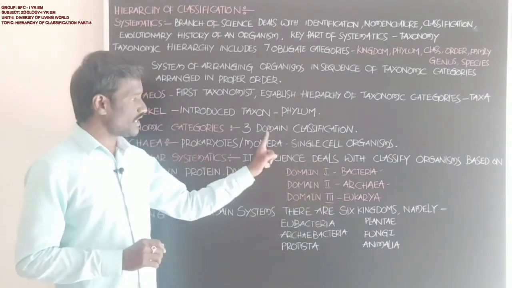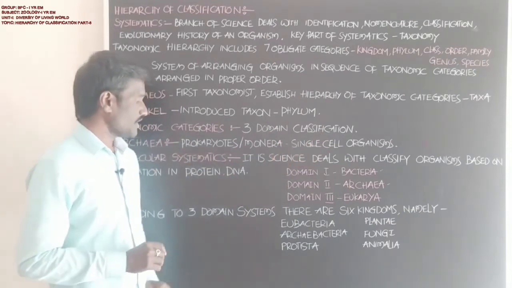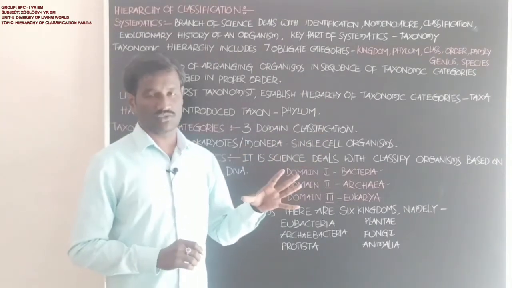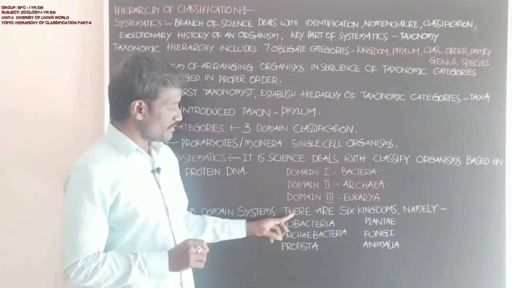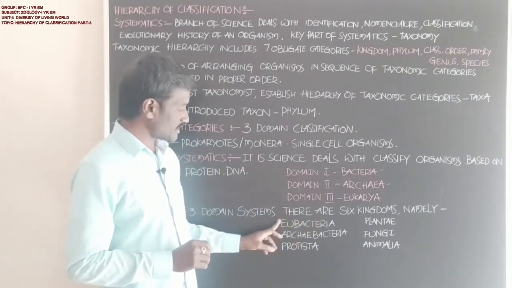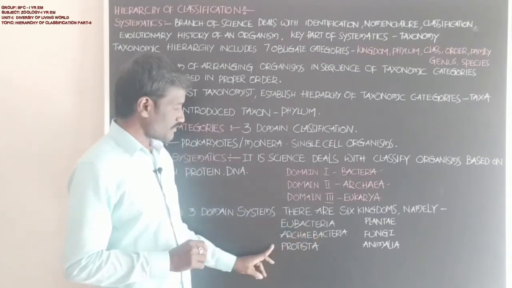According to the three domain classification, there are six kingdoms. These are eubacteria, archaebacteria and protista.